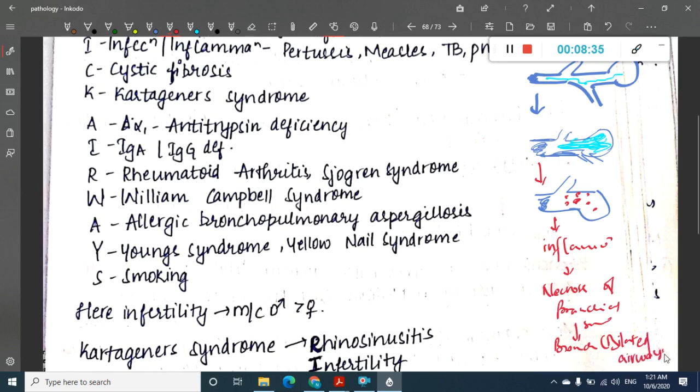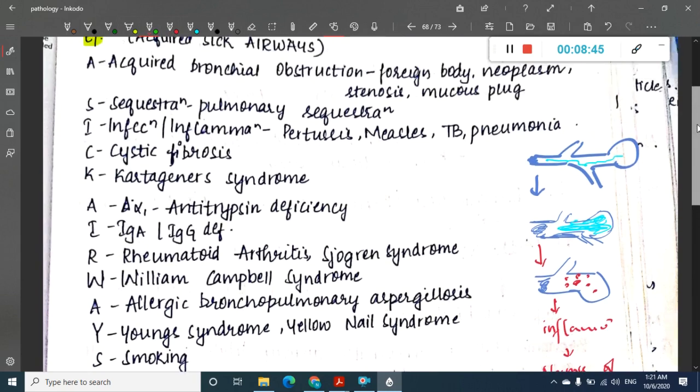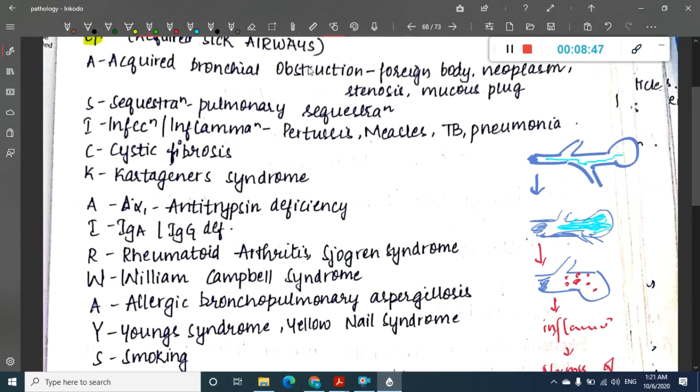So let us see where you can fit all these in. I'll show you where you can fit each and everything. First is acquired bronchial obstruction. Foreign body, neoplasm, stenosis or mucus plug, anything causing obstruction will lead to bronchiectasis.